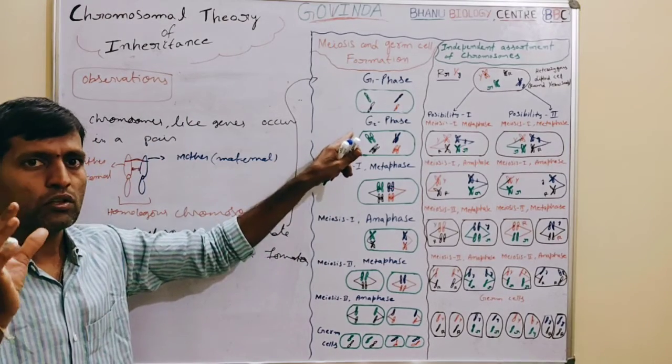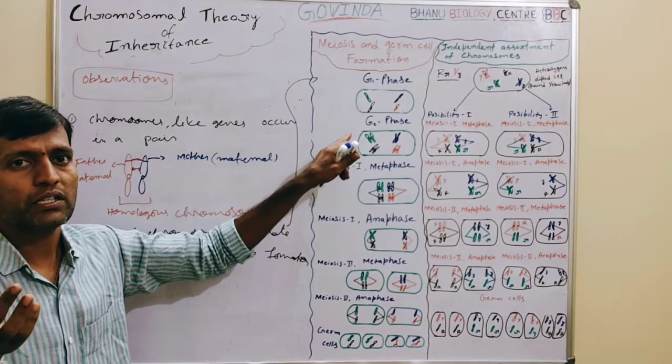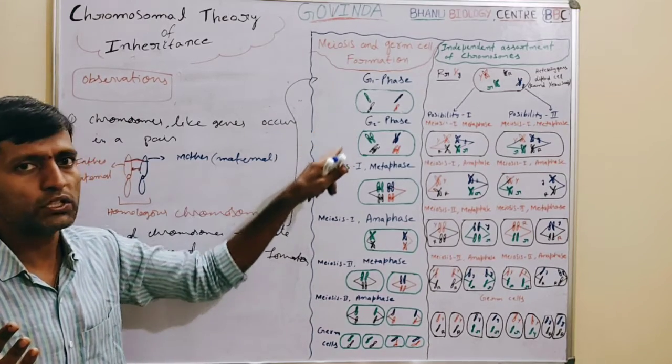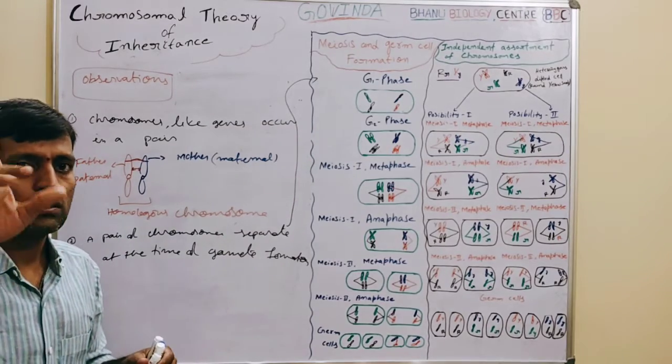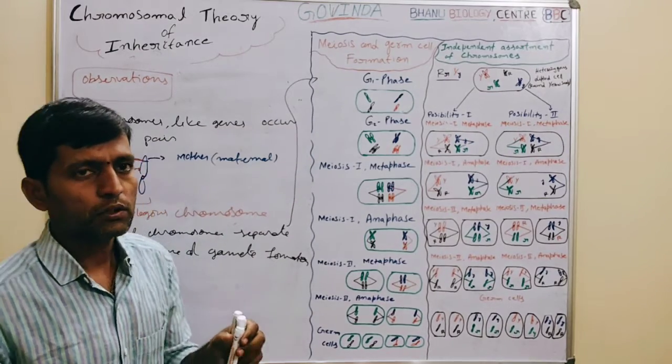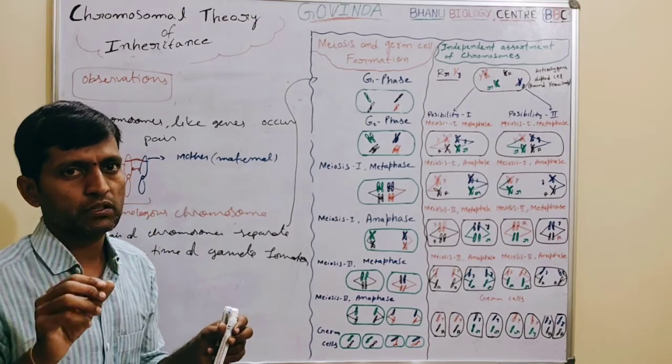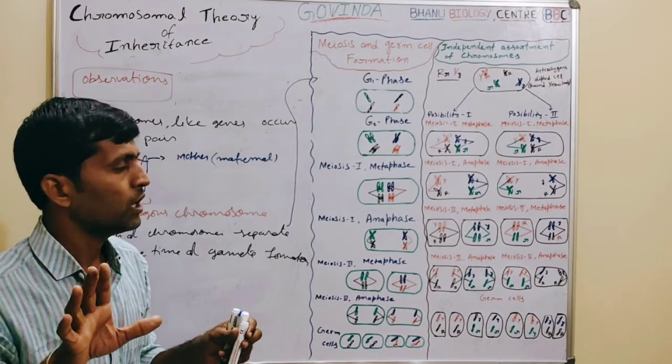Here the knowledge of cell cycle and cell division is required. Then only it is easy to understand what I am going to explain now. If you see the cell cycle and cell division, mainly there are two phases. One is interphase, the other one is the mitotic phase.